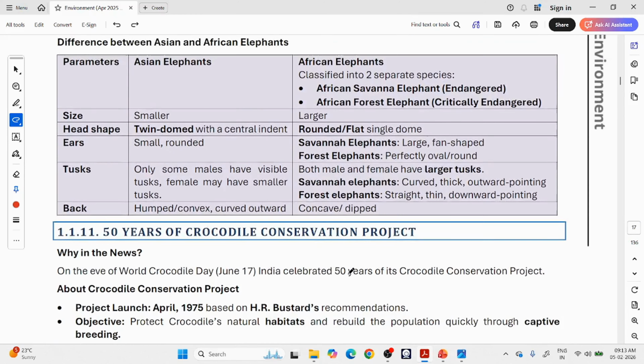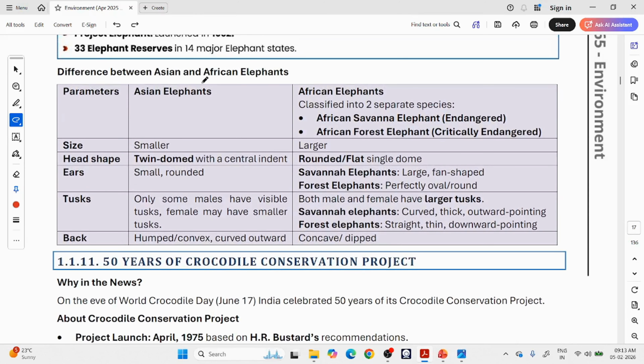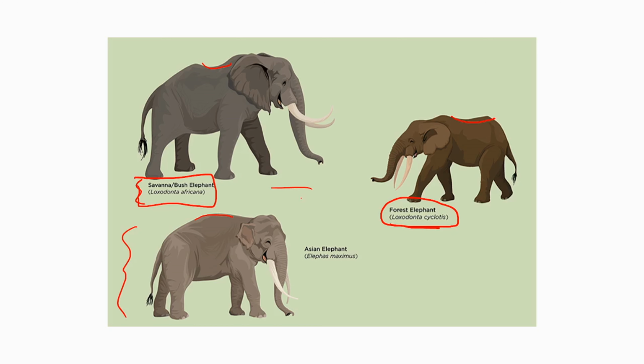So let us see the difference between Asian and African elephants first. Okay, then come to the Asian elephant. So there are two types of elephants basically, Asian and African. African elephant is further classified into African savanna elephant and African forest elephant, like I have shown you. African savanna elephant is endangered and African forest elephant is critically endangered. So this Indian Asiatic elephant is endangered. Okay, the savanna elephant is endangered again. This is critically endangered. The numbers of this African forest elephant are falling very rapidly.